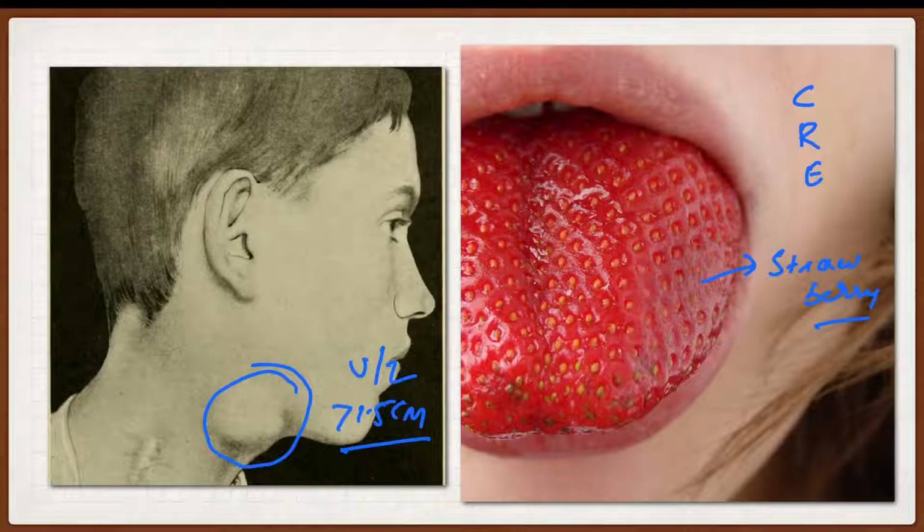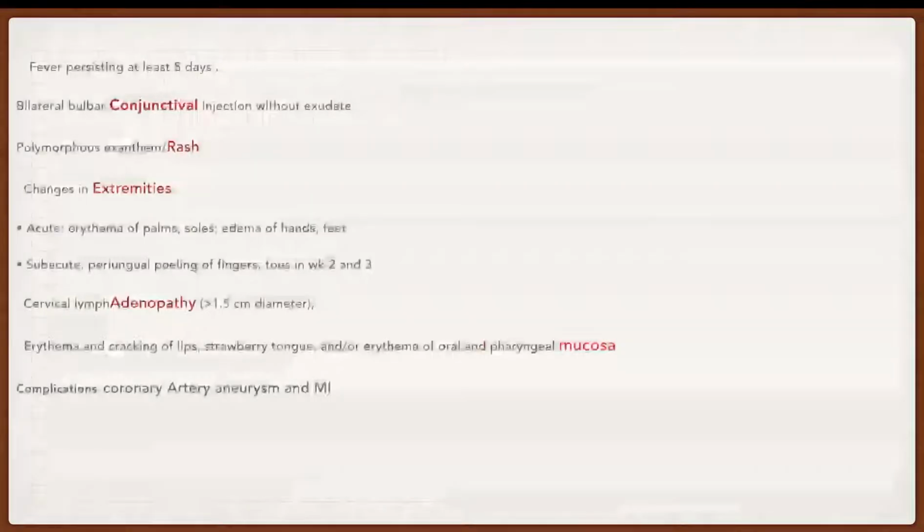So the simple mnemonic is conjunctivitis, pleomorphic rash, E for extremities changes, A for adenopathy, M for mucosal change, that is strawberry tongue. This is a very simple mnemonic to remember. Along with this, there is a fever persisting for more than 5 days. These are the clinical features of Kawasaki disease.